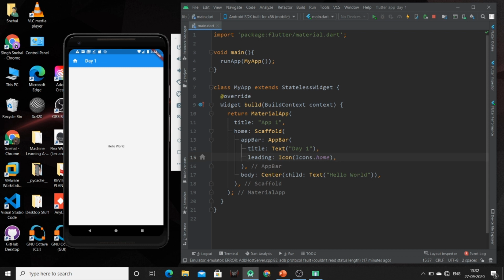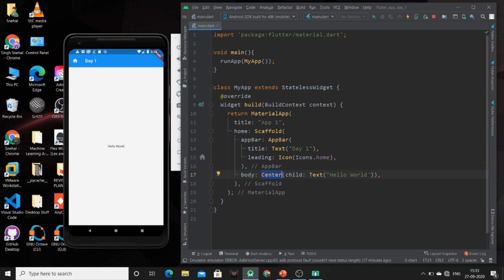The second property is the body property. It is the other primary and required property of this scaffold widget, which will display the main content in the scaffold, and it signifies the place below the app bar, and the text is at the center, as we have used the center widget.